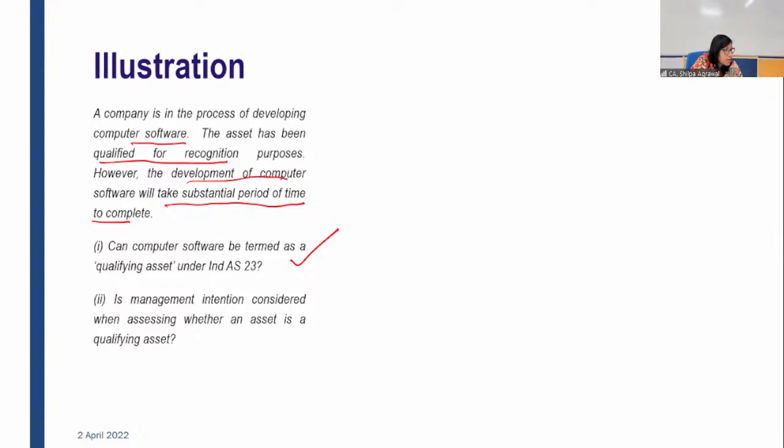One question Sairam is asking: can you explain the inventory related borrowing cost? I guess you are asking for the illustration related to that cheese. I'm telling you again, any borrowing taken for manufacturing inventory, where that inventory takes a short period of time to manufacture, will not be considered as a substantial period of time. Those inventories will not be considered qualifying assets, and so borrowing cost on funds used to manufacture them will not be capitalized.